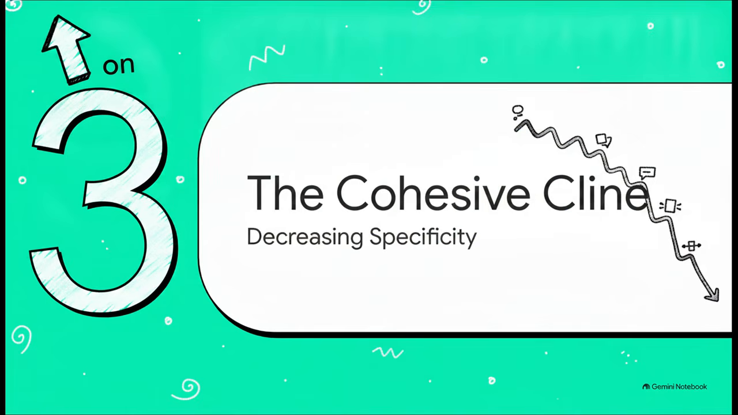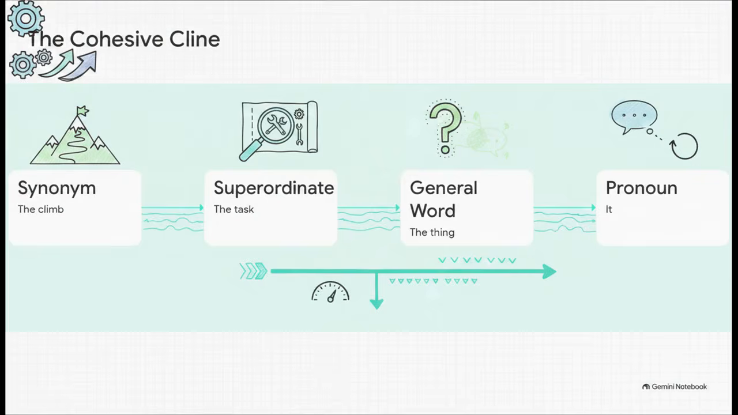All right, Section 3, Navigating the Cohesive Cline. Let's see how specificity scales down. I want you to imagine a visual dial where we are slowly turning down the lexical specificity. Suppose our starting sentence is, "We turn to the ascent of the peak." In step 1, we can refer back to it with a synonym, saying, "The climb was easy."